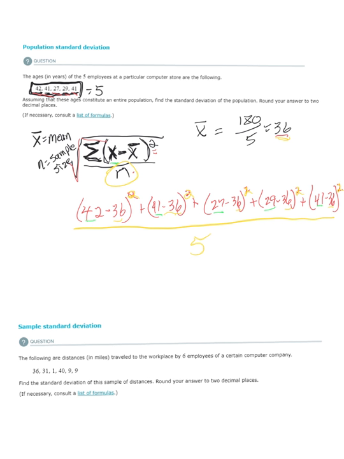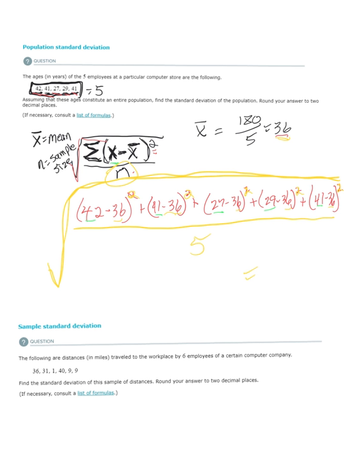And then the final thing I do is I take the square root of everything, because we squared everything to start with to make it positive. Now we undo that with the square root. And that leaves me with my standard deviation.